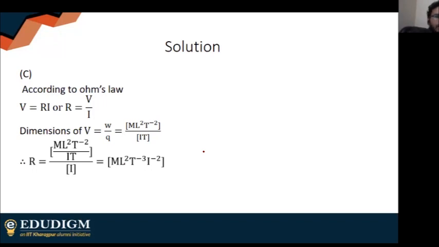Potential in an electric field is given by work done by charge. You already know all this. Charge is nothing but current into time, so IT. Finally, you end up with R as option C. Right. I'm going to move on now.